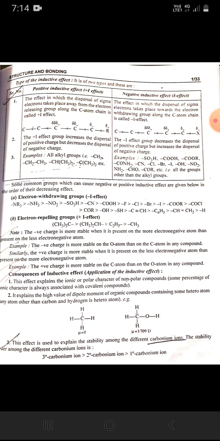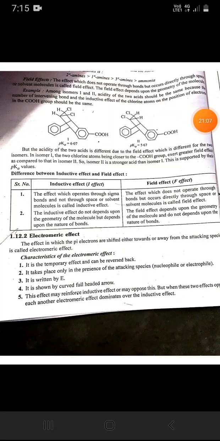The stability order among the different carbonium ion is tertiary carbonium ion greater than secondary carbonium ion greater than primary carbonium ion.